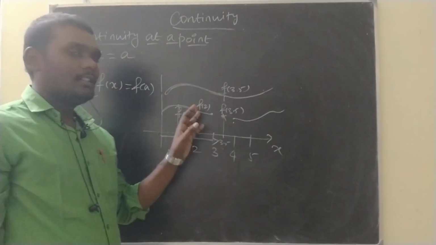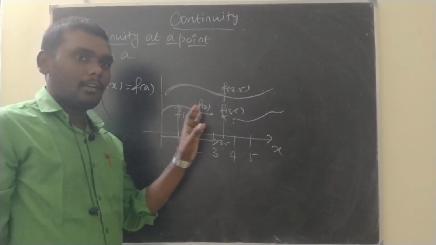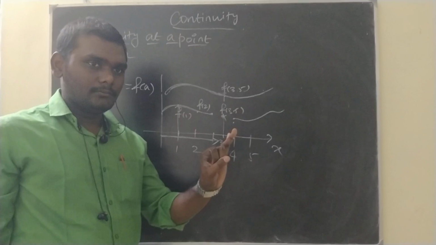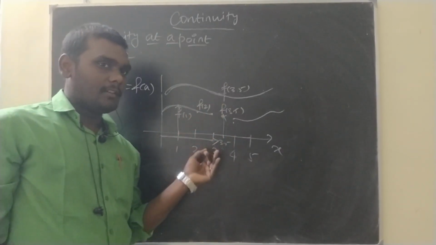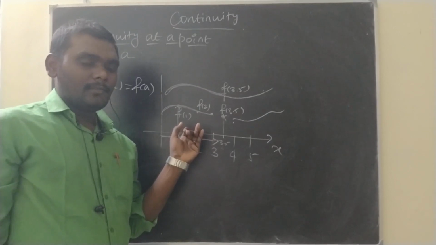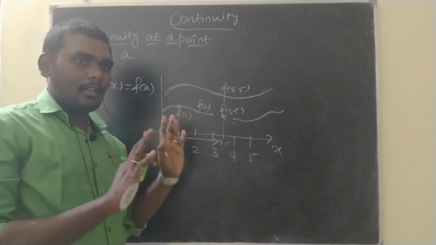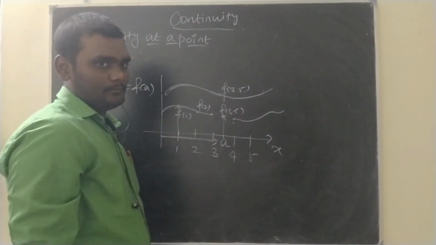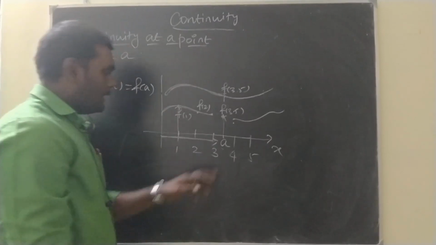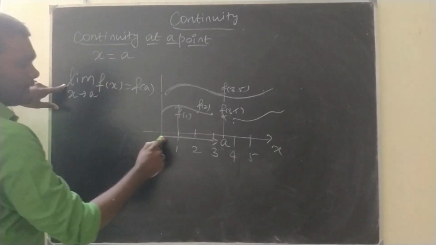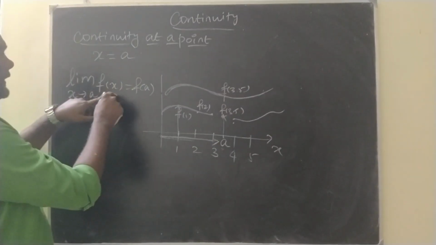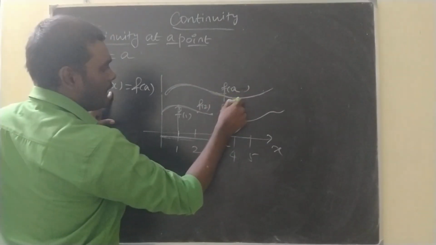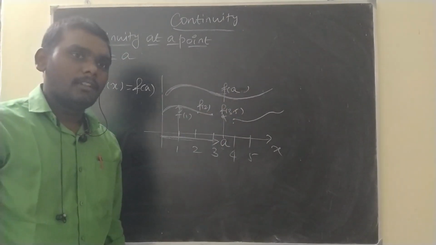But now it is a very important point we are moving to. You know what is continuous, what is discontinuous. Also, there are theoretical definitions, like epsilon, delta, everything. That and all will confuse you. Just keep up to this itself. Okay. Instead of this point 3.5, I am telling some point a. Then will the definition work or not? Limit x tends to a, f of x should go to where? f of a. Then in this case it is continuous, and in this case it is not continuous.